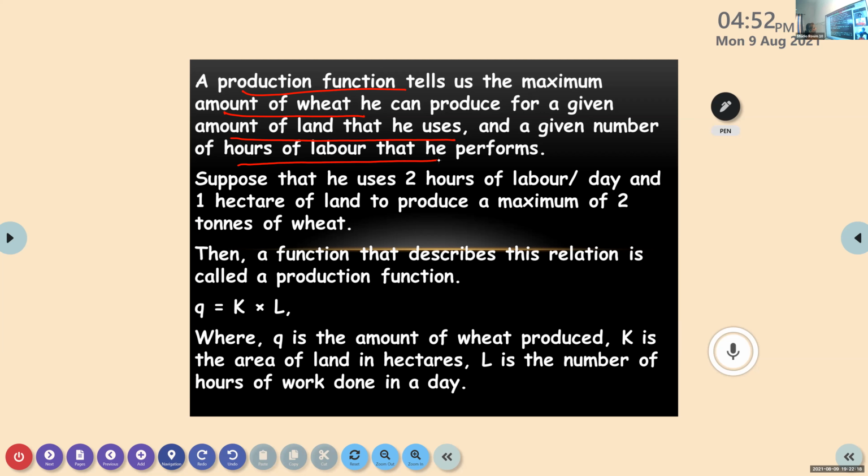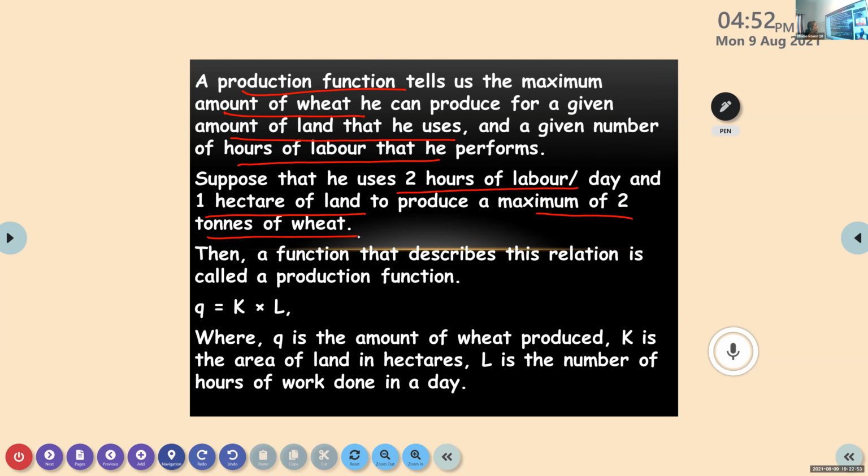So what is the production function here? It tells us the maximum amount of wheat which we can produce for a given amount of land at a given number of hours of work he is performing. In your textbook it is given, suppose he is using 2 hours of labor per day and 1 hectare of land, how much can he produce? It is given that a maximum of 2 tons of wheat. So this is one example.